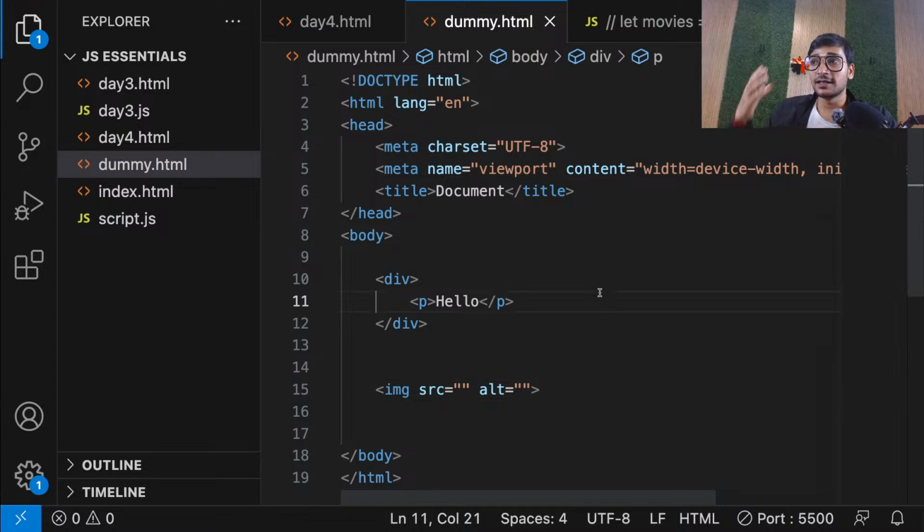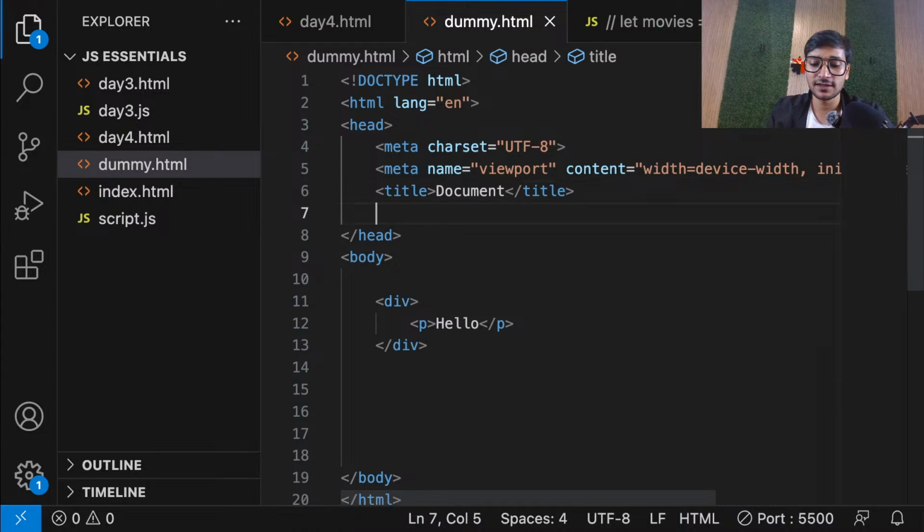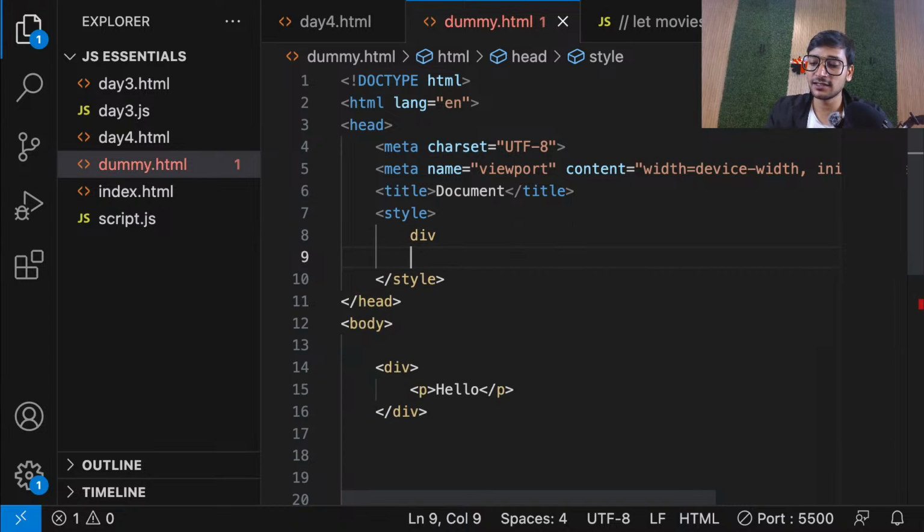Now I told you, right, that whenever you run your page like this on the browser, you see some output, right guys? For example, if I run this page, let me also write some CSS, guys. Let me also write some CSS very quickly. Okay, so for that div, I'm writing some CSS.